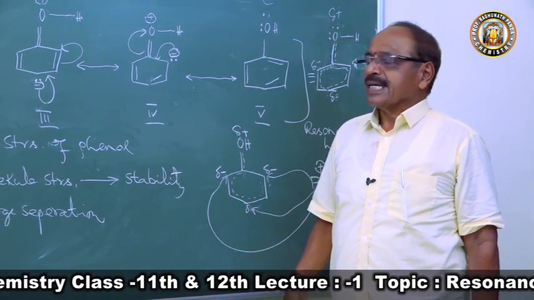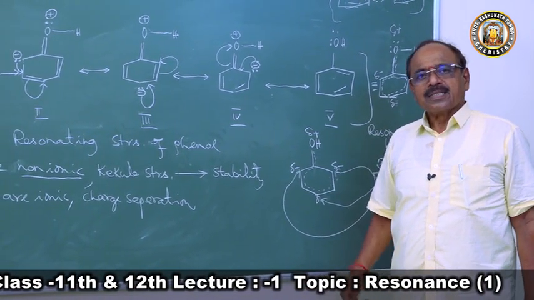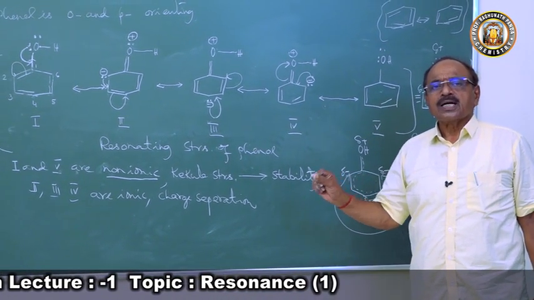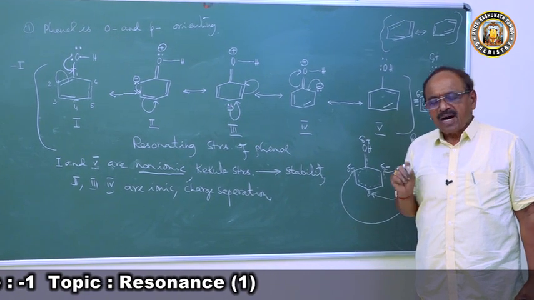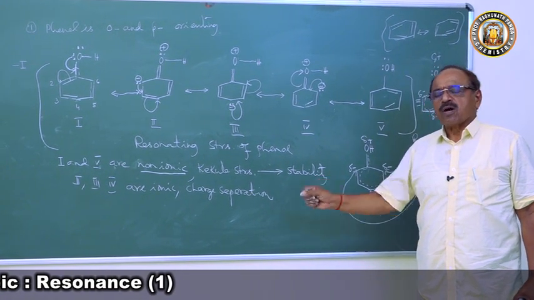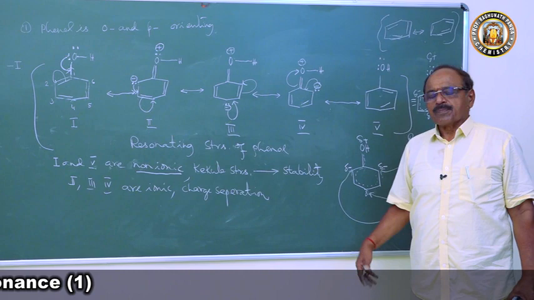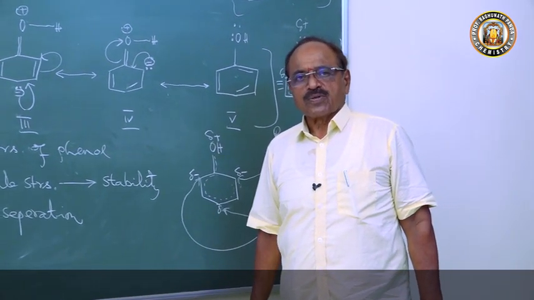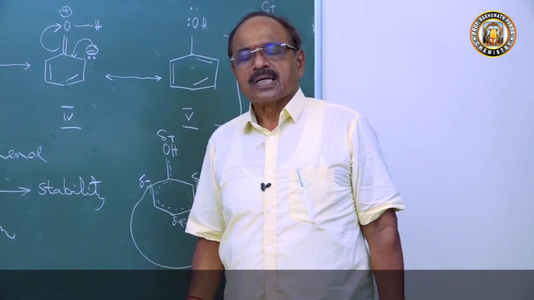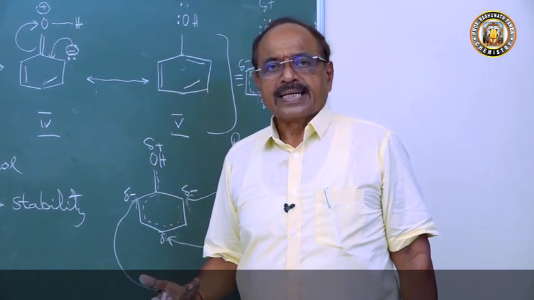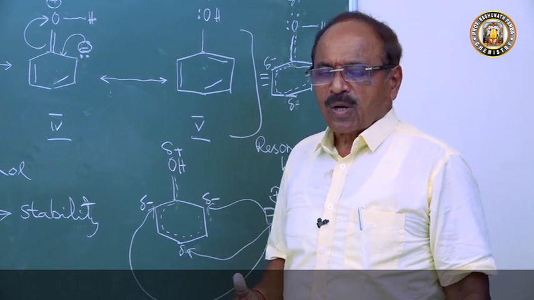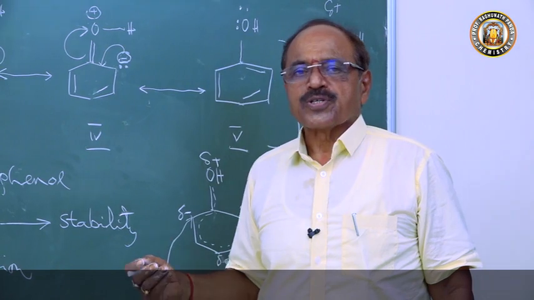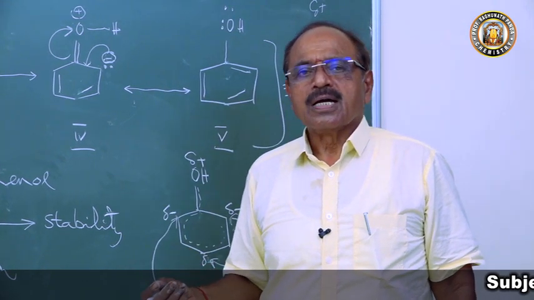And that is the reason a 12th class student in the CBSE and CHSE board gets a question: phenol is ortho-para orienting. Phenol undergoes nitration to form orthonitrophenol and paranitrophenol, and orthonitrophenol is more probable than paranitrophenol. Or a simple question comes: phenol is ortho-para orienting. When you take phenol, the electrophile finds its position at the ortho or para position.